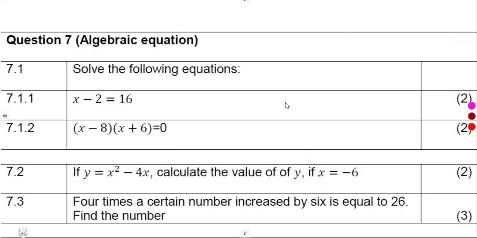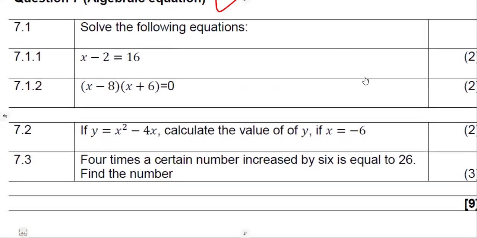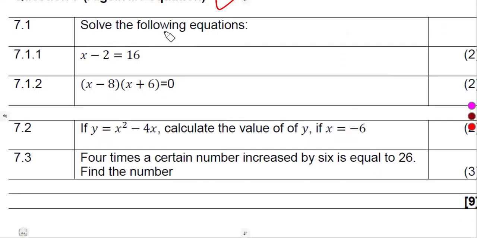All right, checking on number 7, algebraic equations. Let us consider 7.1. Solve the following equations. 7.1.1, x minus 2 is equal to 16. Guys, simply add 2 both sides to get rid of that -2. So x is equal to 16 plus 2, that's 18.